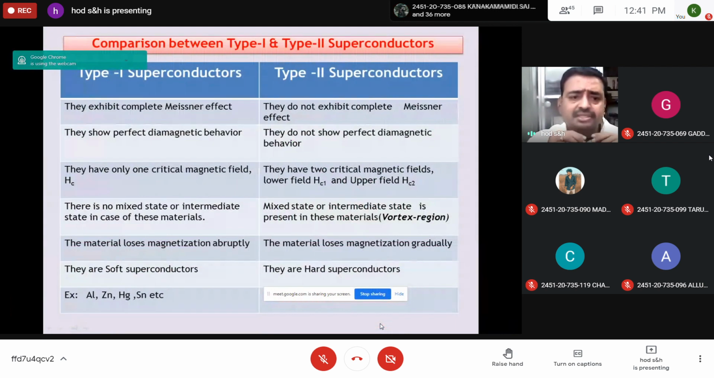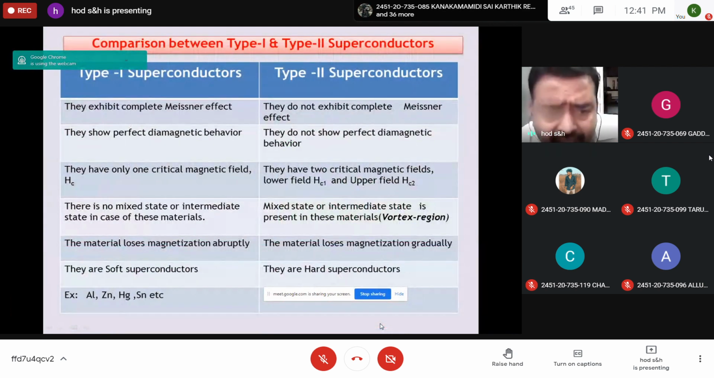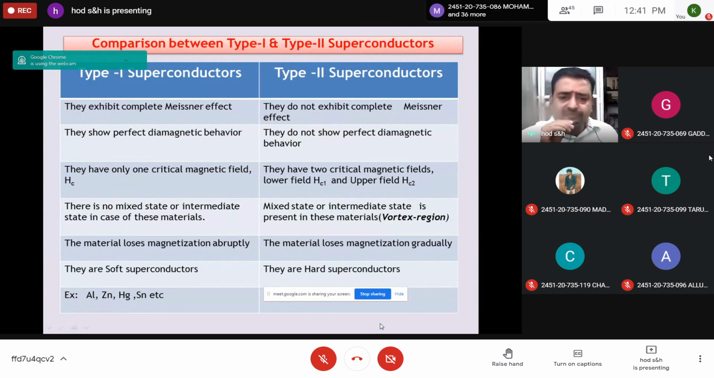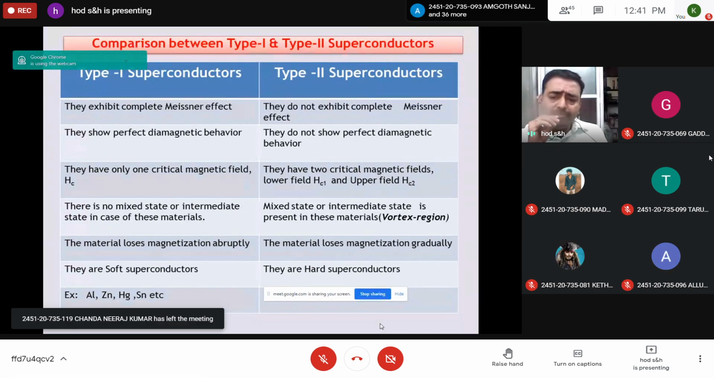I'll just read this. Type 1 superconductors exhibit the complete Meissner effect. Type 2 superconductors do not exhibit the complete Meissner effect because after Hc1, they are in a mixed mode. Type 1 superconductors show perfect diamagnetic behavior. Type 2 don't show perfect diamagnetic behavior. And type 1 superconductors have only one critical magnetic field Hc. Below that, it is a superconductor. Above that, it is a normal conductor. Whereas type 2 have two critical magnetic fields, Hc1 the lower critical field and Hc2 the upper critical field.